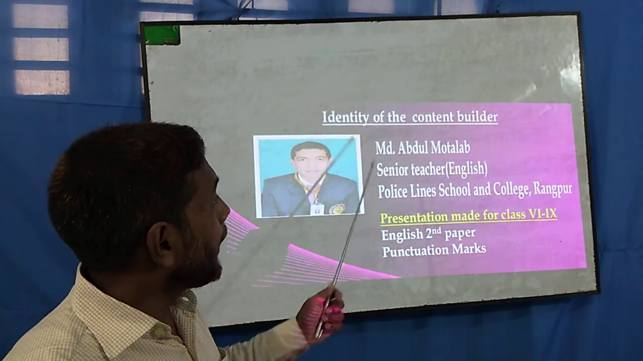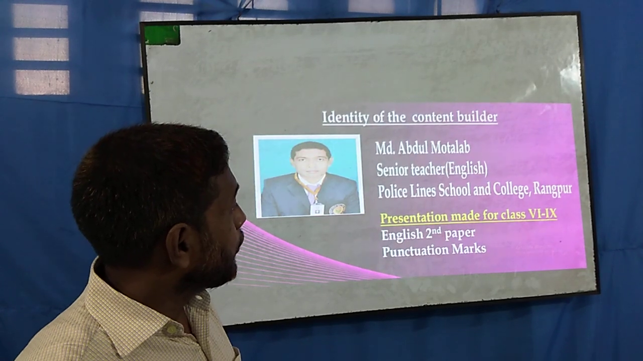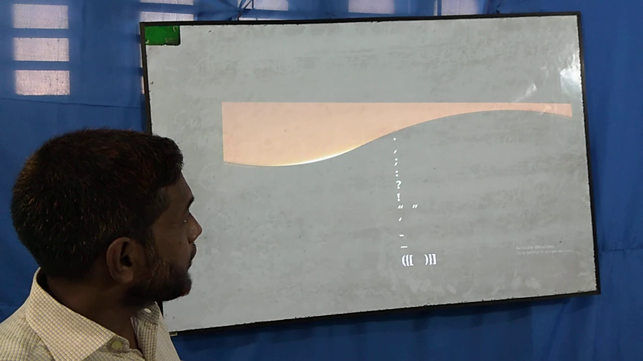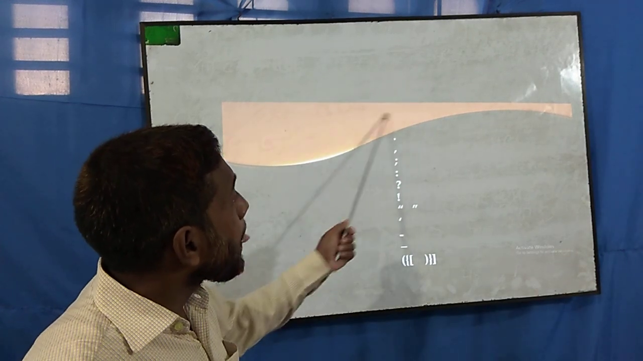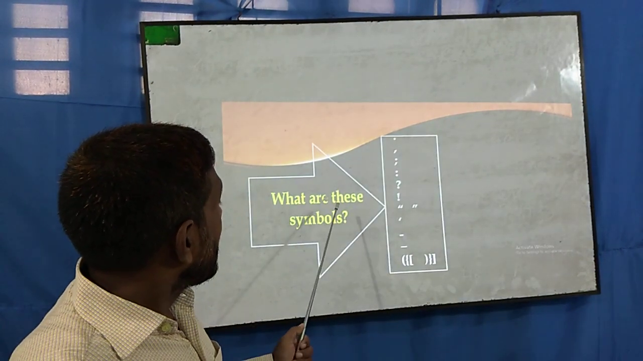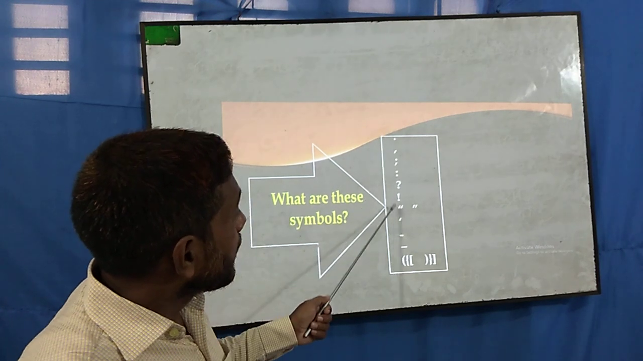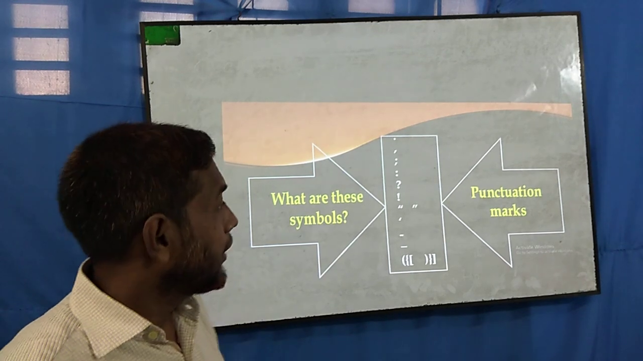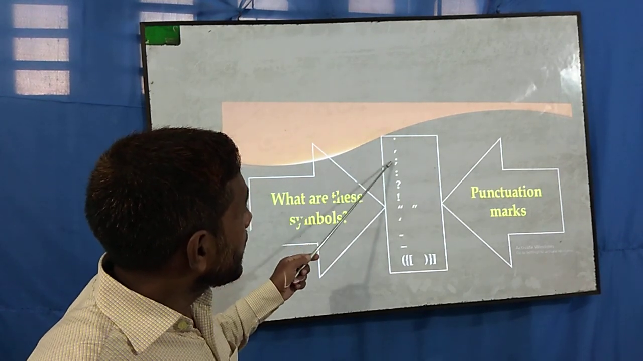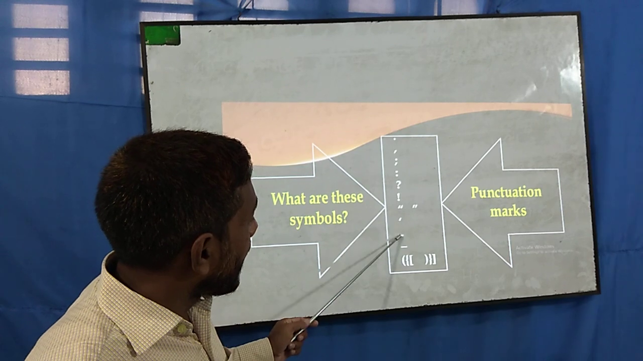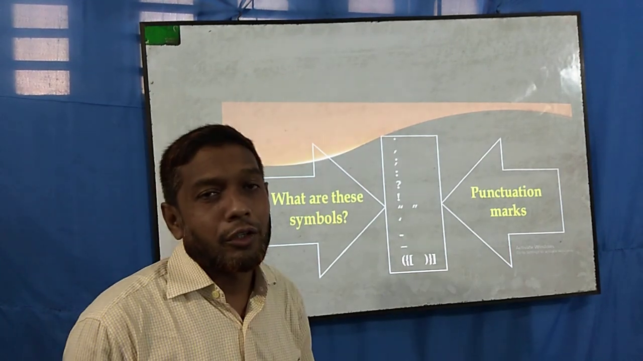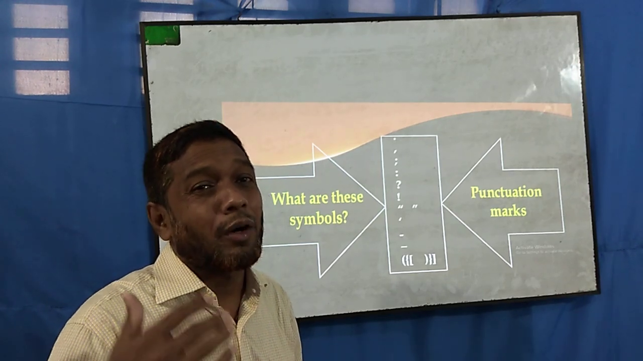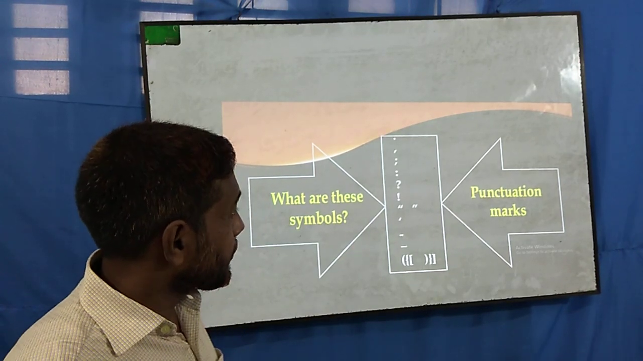So dear students, you know I am Abdul Motalab, senior teacher, Police Lines School and College, Rangpur. Just now you are seeing some pictures here. What are the pictures? The symbols. You know these symbols are called punctuation marks, and there are totally 1, 2, 3, 4, 5, 6, 7, 8, 9, 10 and 11 punctuation marks here. And today we are going to learn some of the rules of these punctuation marks.